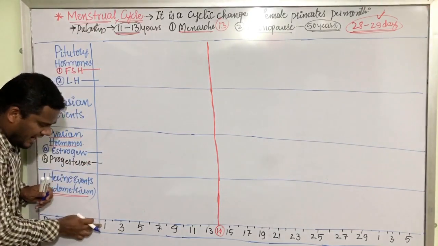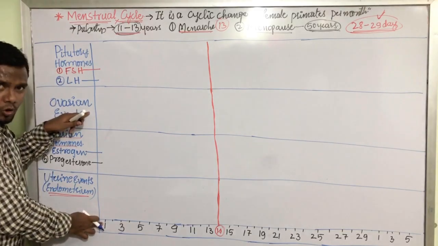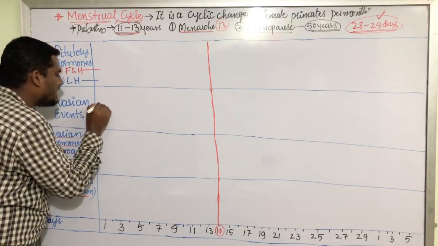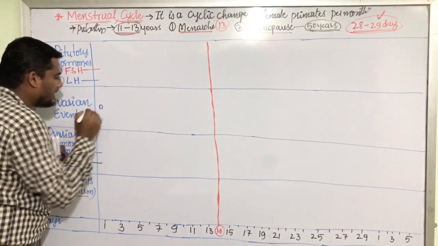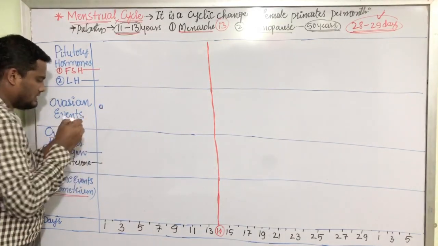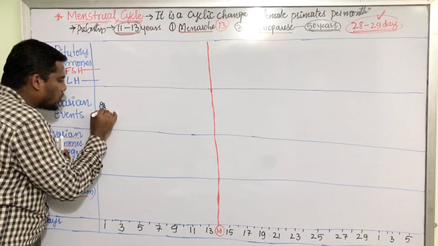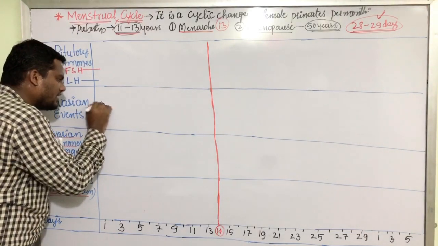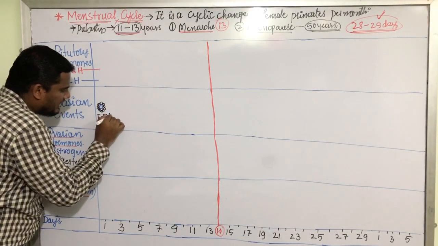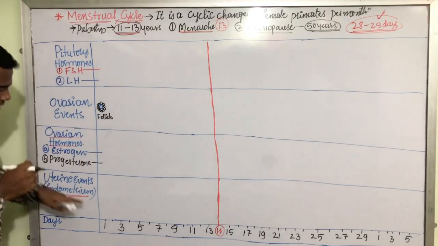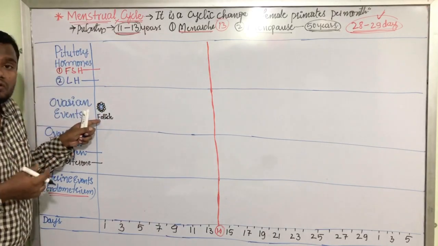On the first day of the menstrual cycle, inside the ovary, follicles are formed. This is the primary oocyte. Surrounding this, there are granulosa cells. We have discussed this structure in our previous videos. This is the follicle. On the first day of the menstrual cycle, there are follicles. They are already there in the mature female.